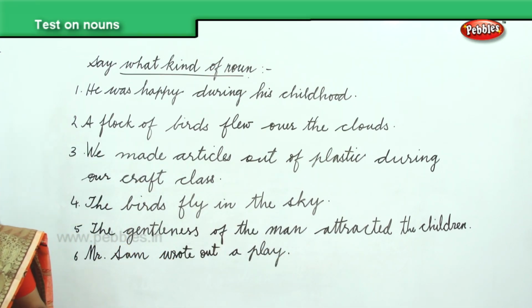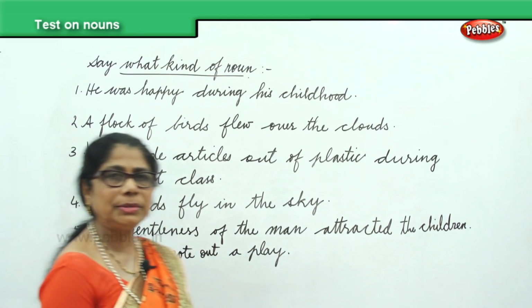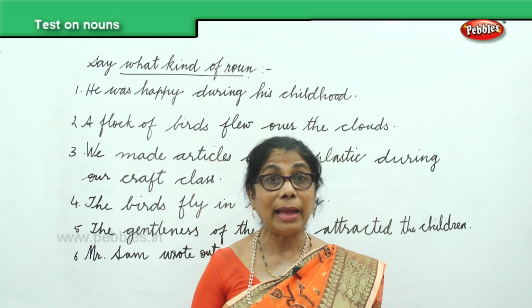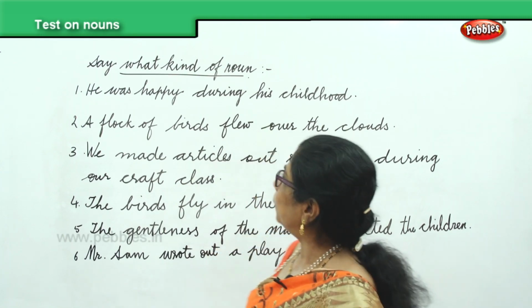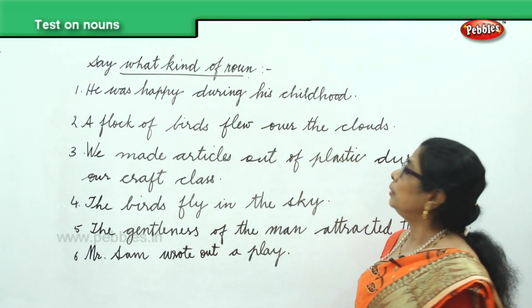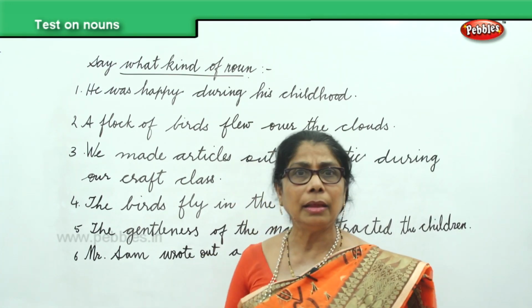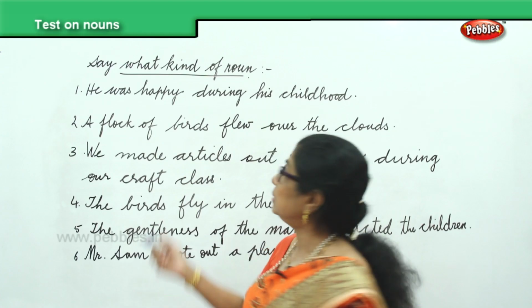Now, what are we trying to look at? We are trying to identify kinds of noun and say what kind it is. He was happy during his childhood. So, we have here happy. Can you look at happiness? Touch?